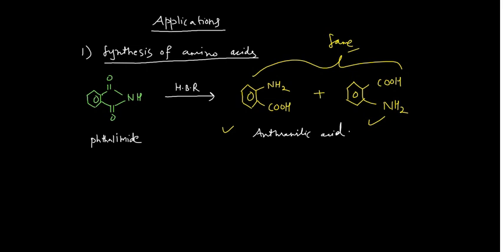And now, where will the problem start in that case? Say you are having this substrate. I am taking this substrate, again the same phthalimide. This is carbon double bond oxygen, and this is again carbon double bond oxygen. This is NH, okay. And at this position, say you are having the NO2 group, and you are doing the Hofmann bromamide reaction for this one, with Br2 and base. So what product can you have in that case?